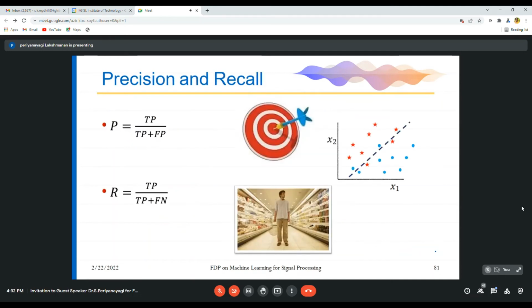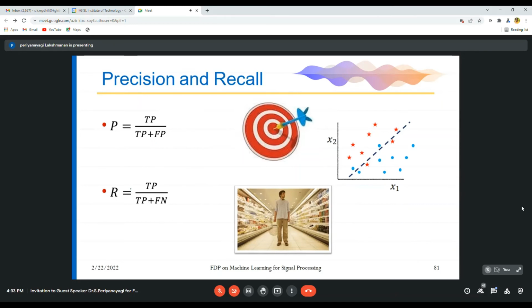So simply speaking, to know what is precision and recall: how many times correctly you are hitting the target, that is called precision. Precision is the number of times. If you say you are trying 25 times, out of which 15 times you are hitting correctly, then your precision will be 15 by 25. That is true positive divided by true positive plus false positive.